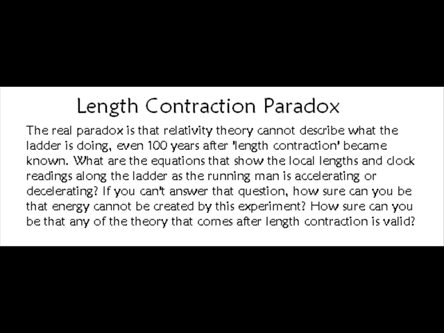You might ask yourself, what other options for the experiment exist other than option 1 and option 2 presented in this video? Or you might ask yourself, how fast is the front of the ladder going when it smashes through the back wall of the garage? But traditionally, relativists tell you length contraction is only dealt with in inertial reference frames, in constant speed reference frames.